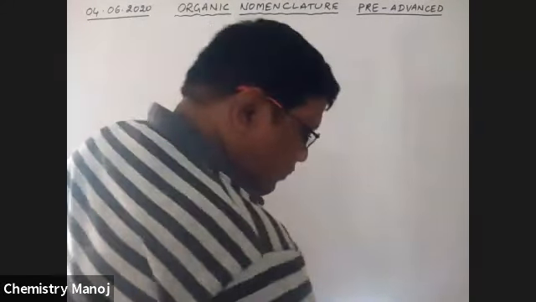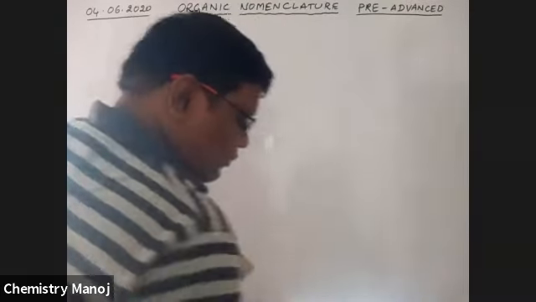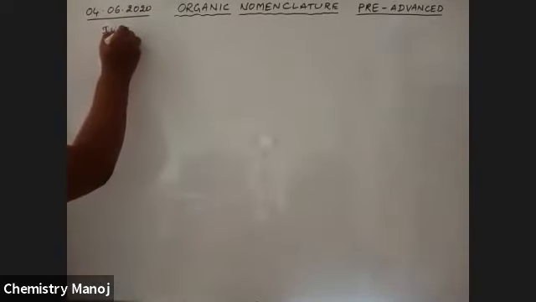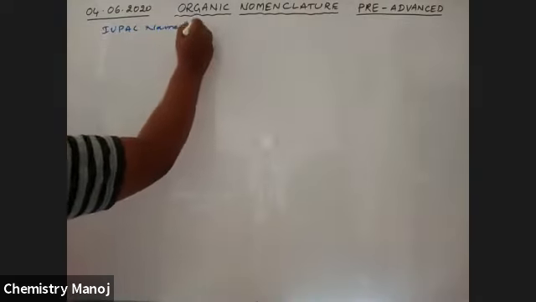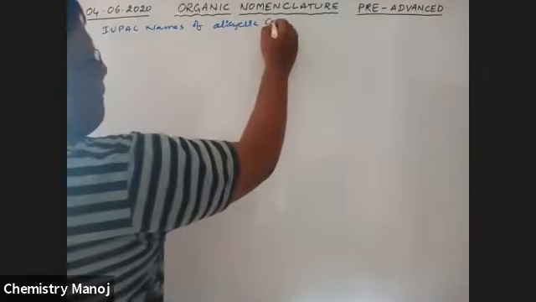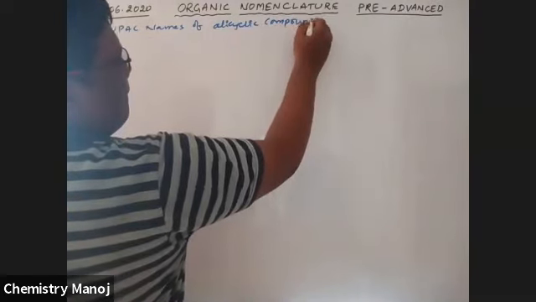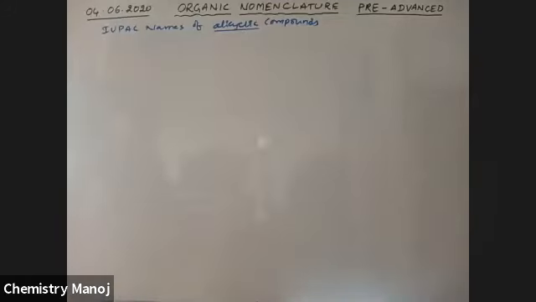IUPAC names of alicyclic compounds. That means the cyclic compounds, non-aromatic cyclic compounds. See here some examples.